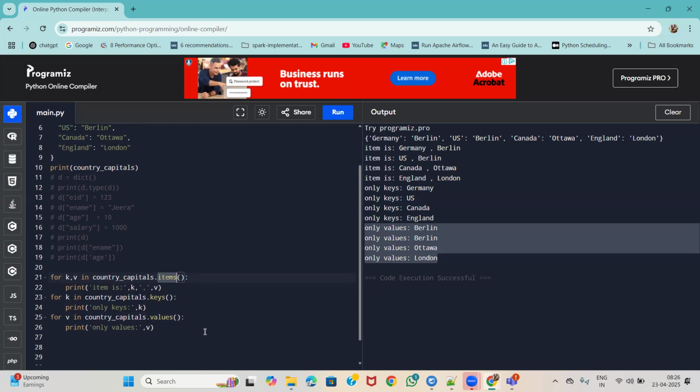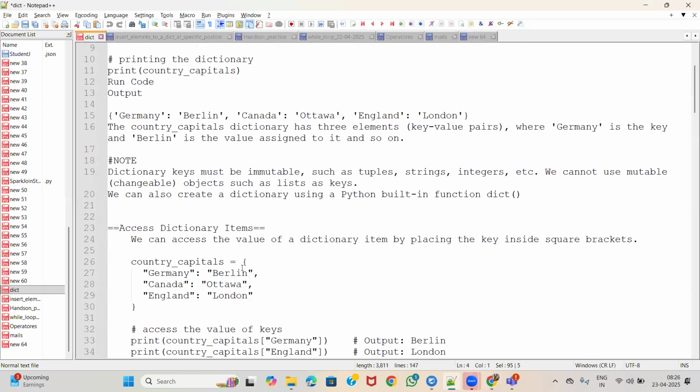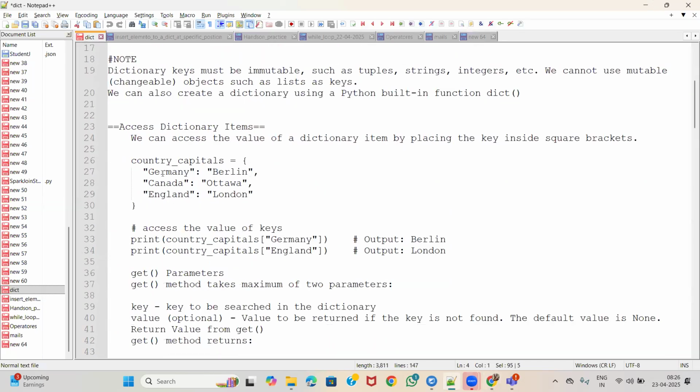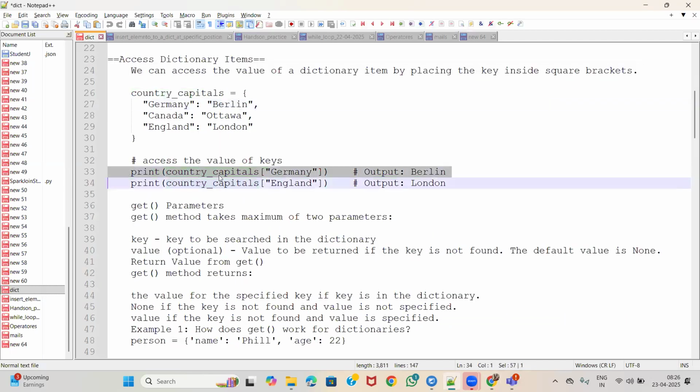Other than this, a few other methods we also have. One is get and all, so get, pop and all. Let us take a look here. As we have seen, accessing the dictionary items. How can we access? See, this is our dictionary name, then square brackets followed by the key name. Whatever key we have, this is how we need to do it: dictionary name, square brackets, and then followed by the key. This is how.